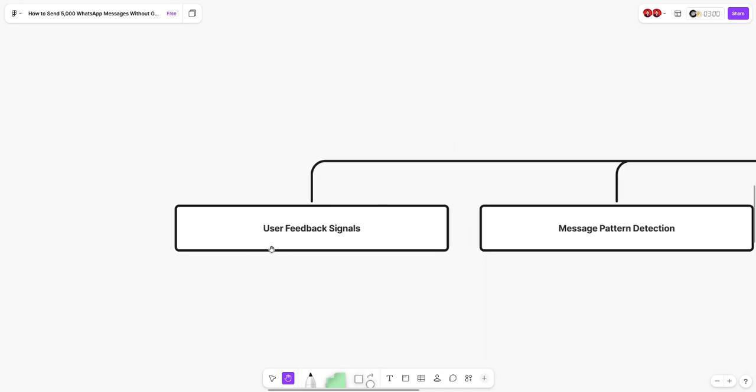First thing is user feedback signals, and this is where you have to pay a lot of attention to your blocks, reports, and stuff like this, because the feedback signals here are the reports. You know what I mean? So you have to send a campaign that people will not report or block you for, so that your feedback is good and you can pass this section.